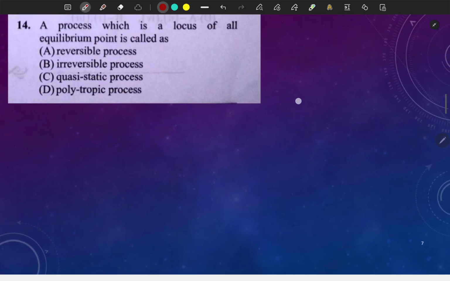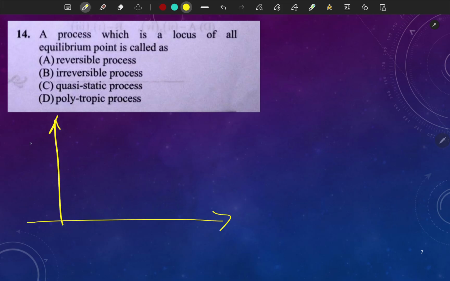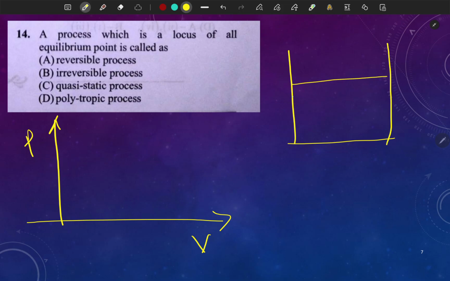So next come to question number 14. A process which is a locus of all the equilibrium points is called... So let's try to understand what it is trying to say. We have discussed the PV curve. Suppose on the PV axis we have a system with a piston and cylinder arrangement.